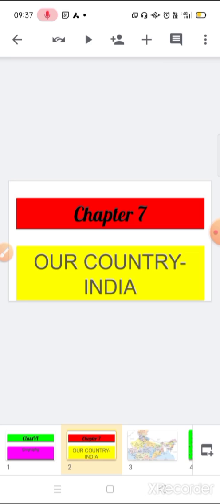As you know, our country has diversity. In our last session, we came to know about the political and administrative diversity, and everybody knows about the different religions, culture, food, and how people wear clothes.